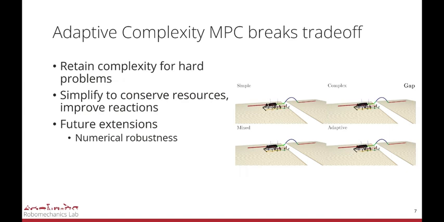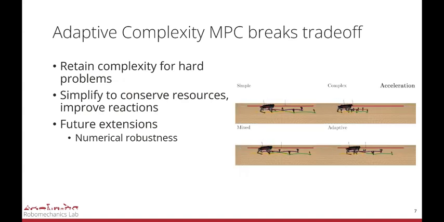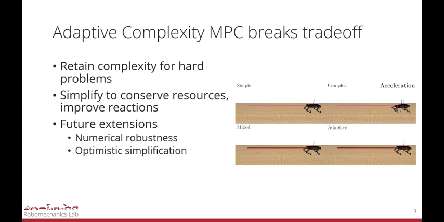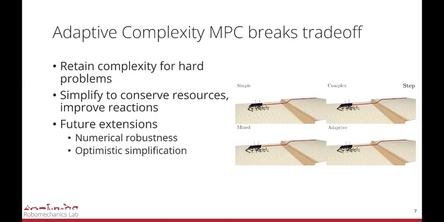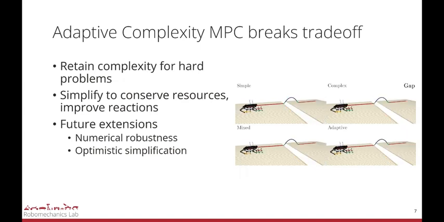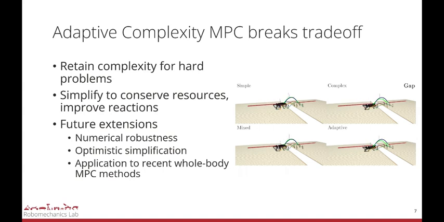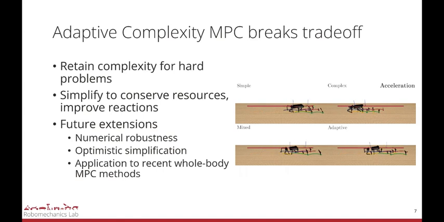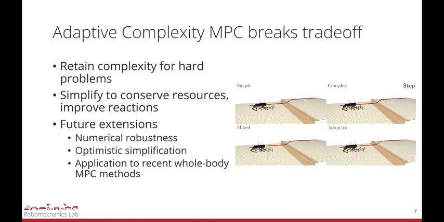Methods that improve robustness to these effects, such as constraint relaxation, intelligent warm starting, or robust MPC methods would benefit this work. To retain certain theoretical properties, our adaptive configuration was quite conservative when choosing to simplify the model. It is possible that more optimistic approaches would enable more considerable performance improvements. Lastly, recent works in MPC for legged systems have shown impressive performance using structure exploiting solvers to enable whole body planning online. Combining the adaptive approach here with those advances could potentially enable even more precise and reactive behaviors.